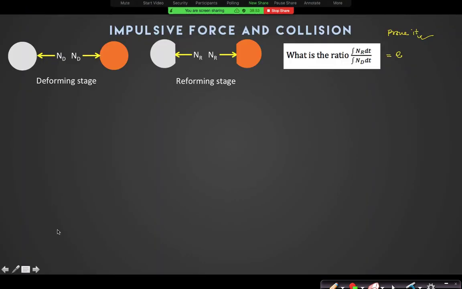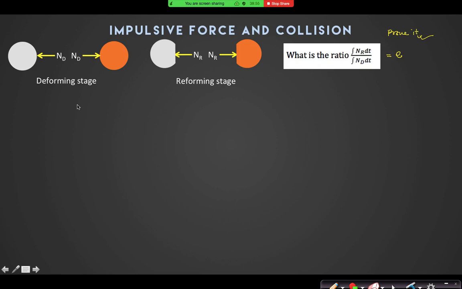Look, you can take any body. Let us assume I take this body B. What was the initial velocity of B?